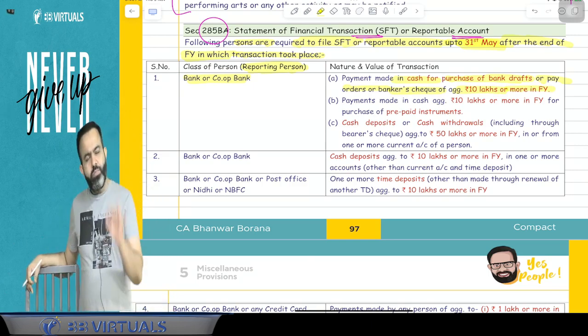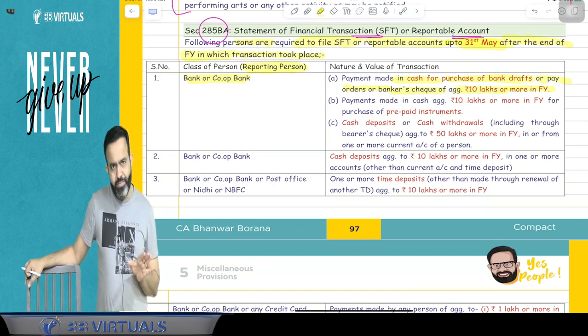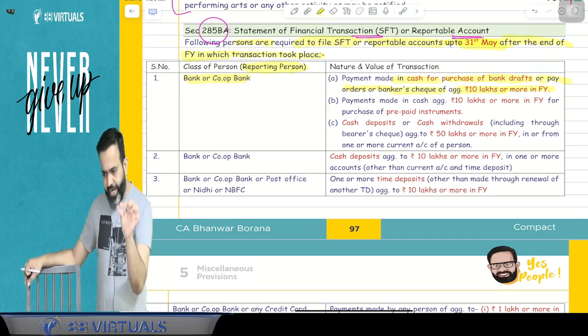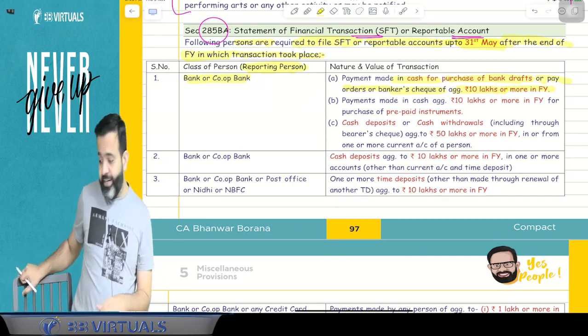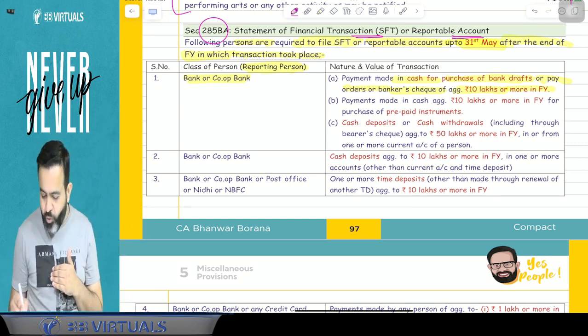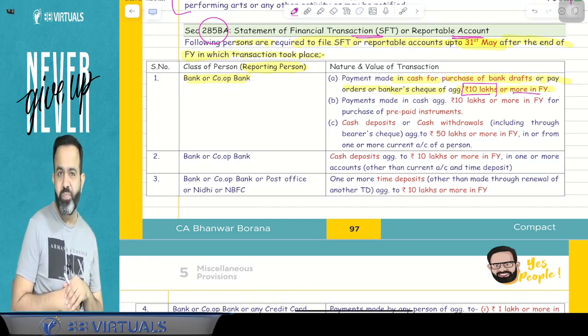So here, from any bank or any cooperative bank, if you made a demand draft or pay order or any banker check, and in a year it is 10 lakh rupees or more in cash, then the bank or cooperative bank will give your detail to the income tax department.